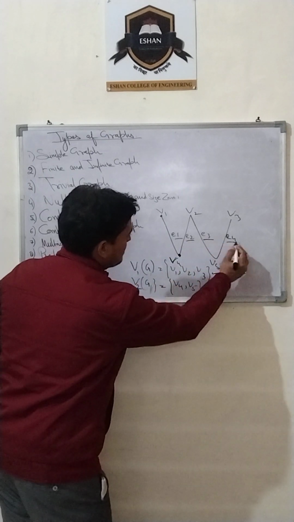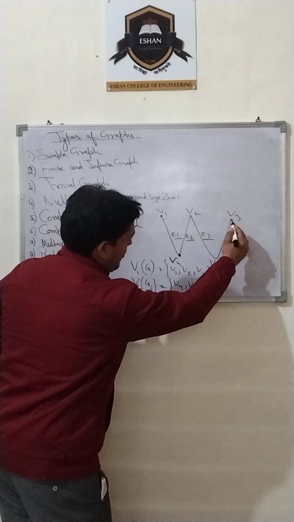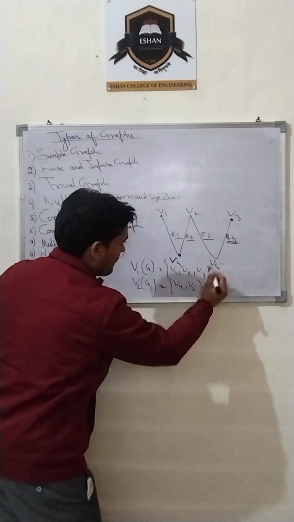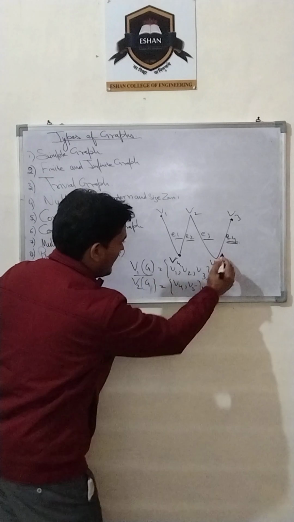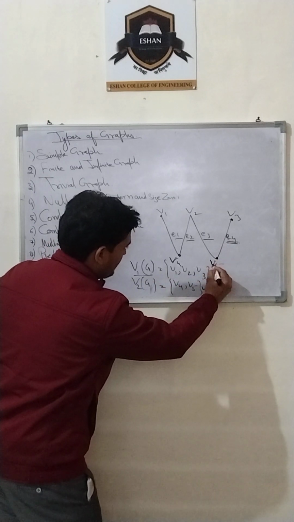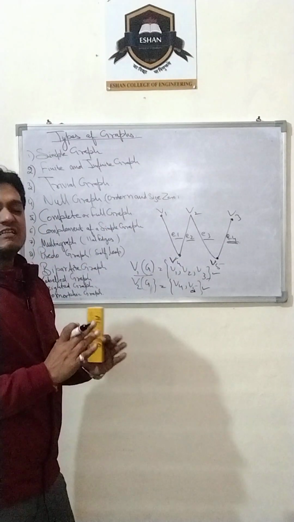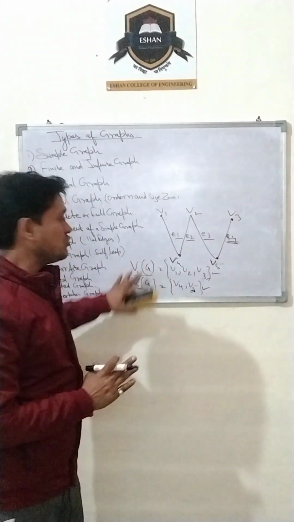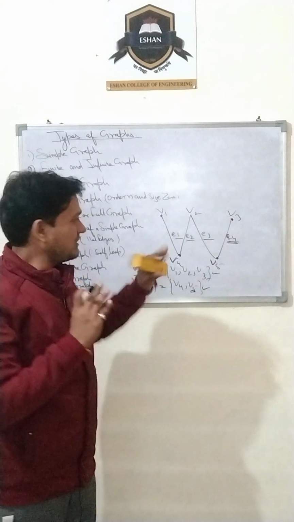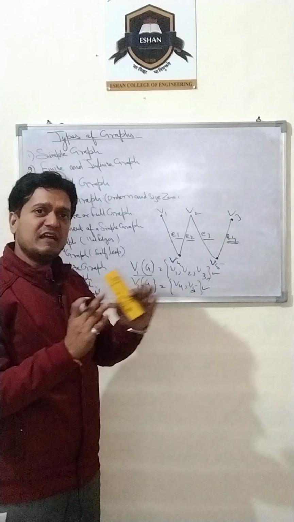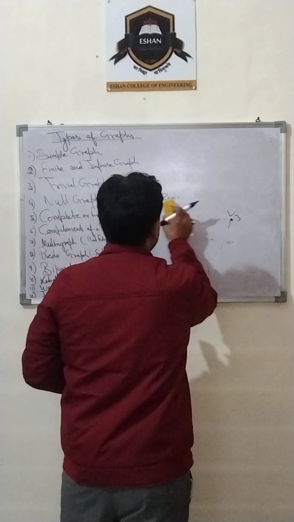Likewise, if I take any edge, suppose E4, one end point is in set 1 and the other point, V5, is in set 2. This is a bipartite graph.